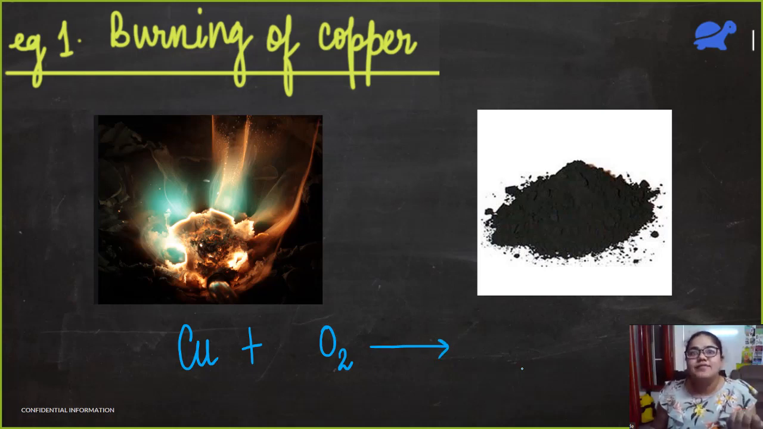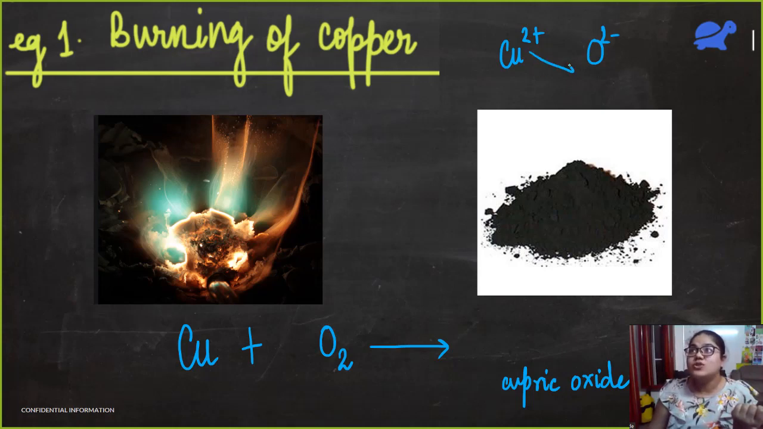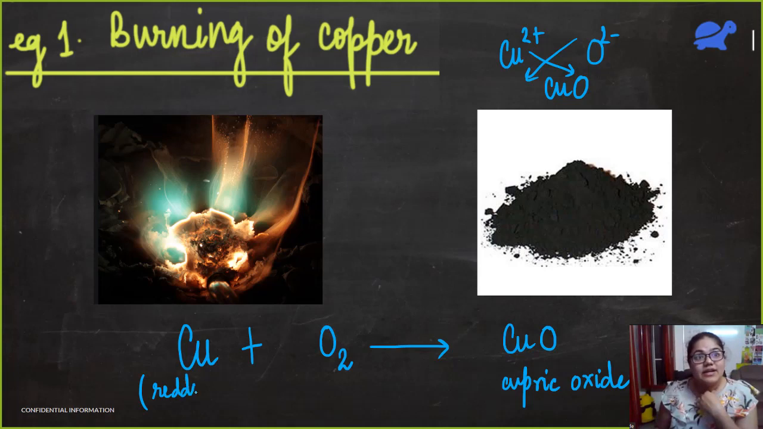So what are we getting? We will get cupric oxide. So what is cupric ion? Cuprous was Cu1 plus and cupric is Cu2 plus. Okay, so cupric is Cu2 plus, oxide is O2 minus. So cupric oxide would be CuO. So this is the black powder that we are getting here. This is black in color and copper is reddish brown in color.